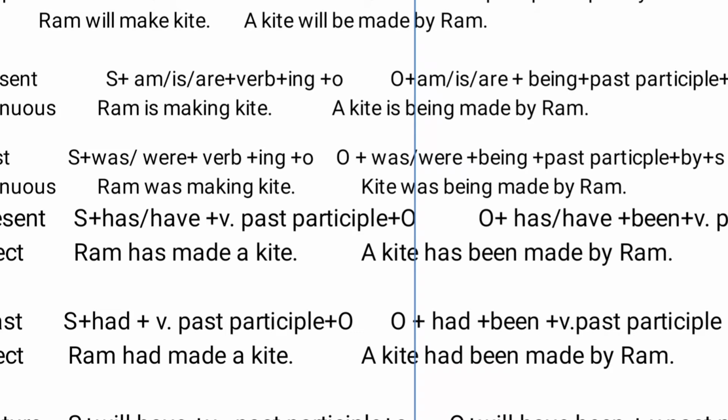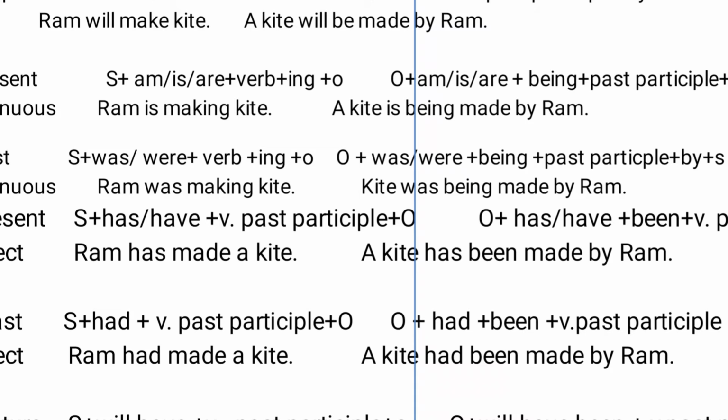Now past continuous. What is the past continuous formula? Subject plus was, were plus verb plus ing plus object. Then: Ram was making kite. According to this, what can we do? Object plus was, were plus being. What do we have to add for the continuous tense? That is being. Being plus past participle, by plus subject. Kite was being made by Ram.